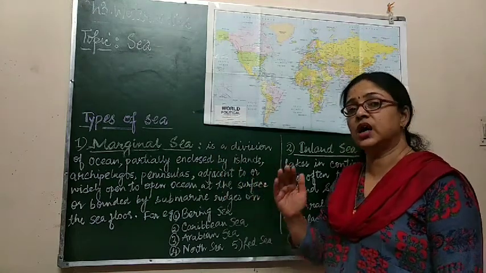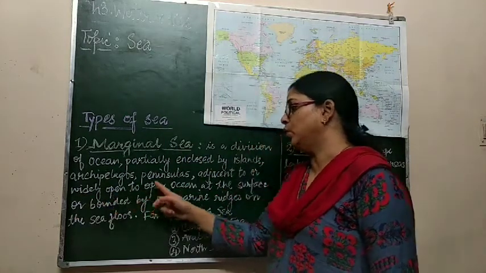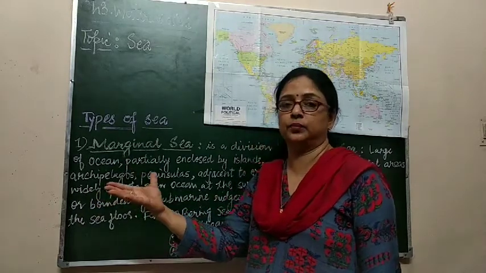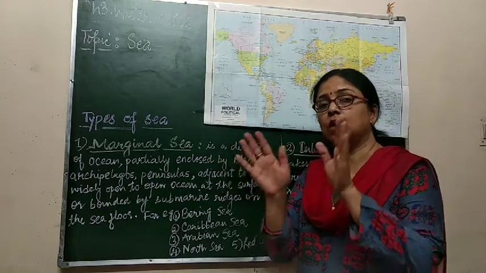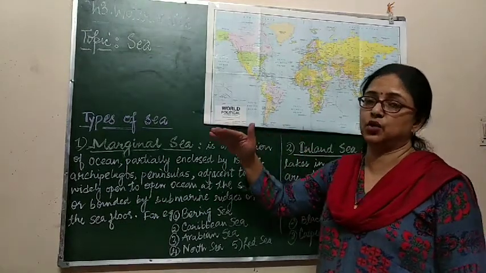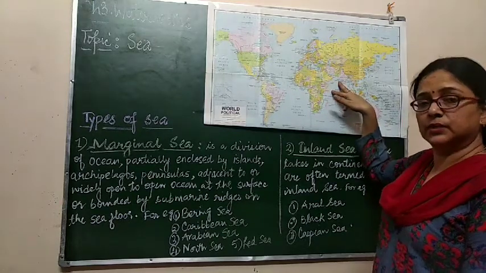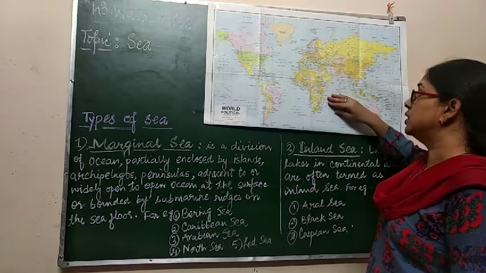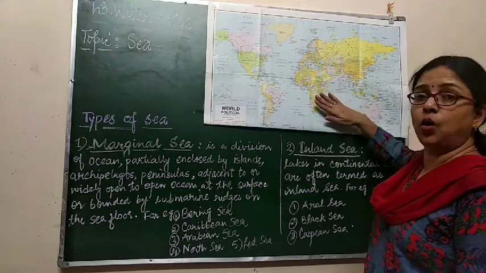Adjacent to, which means next to the ocean, or widely open to the open ocean. Widely open here means broadly open. Those seas are broadly open towards the ocean, on the surface of the ocean. The example we can see is the Arabian Sea. It is a sea, but it is broadly open towards the ocean, the Indian Ocean.